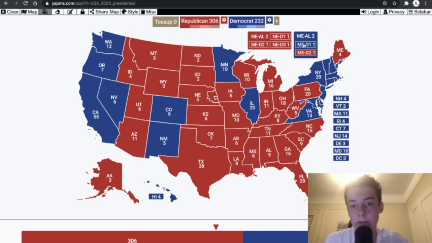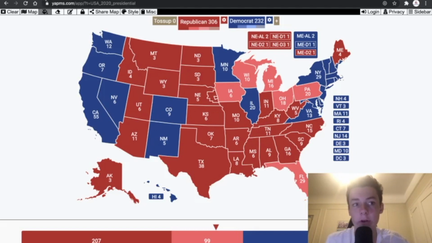Well, this was the electoral map in 2016. 306 electoral votes for Donald Trump and 232 electoral votes for Hillary Clinton. In this election, Donald Trump flipped Wisconsin, Michigan, Pennsylvania, Ohio, Iowa, as well as Florida. So he flipped a lot of states, especially these Midwest states.